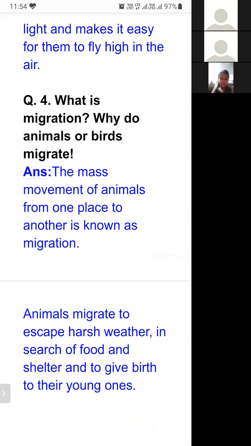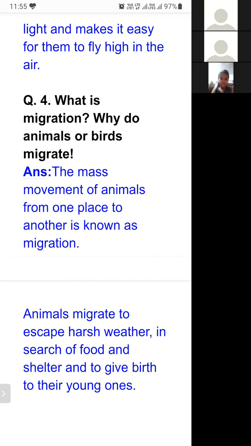Animals migrate to escape harsh weather. Harsh weather means weather conditions which are not suitable for living, like very high temperature or very extreme winter, very extreme cold weather. Those conditions are known as harsh conditions, not suitable for living. They migrate in search of food, in search of shelter, and to give birth to their young ones.